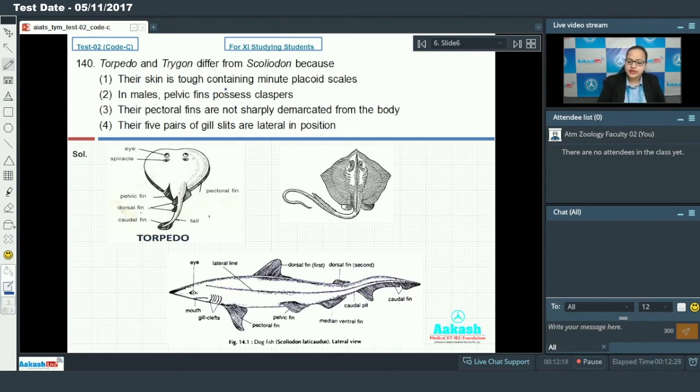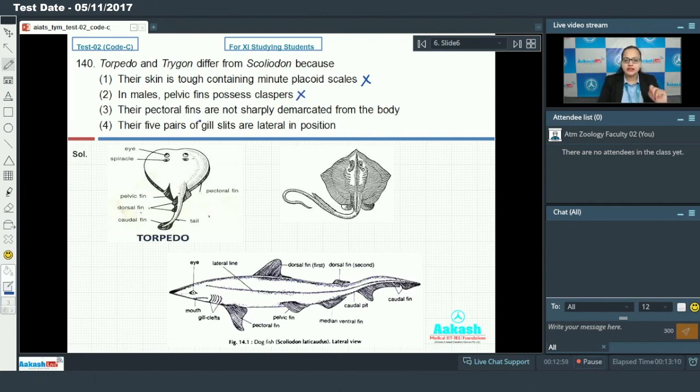Option 1 says their skin is tough, containing minute placoid scales. In all 3 fishes, the body is covered by placoid scales. So this is a point of similarity, indicating a common characteristic between these 3 fishes, not their difference. So this cannot be an answer. Option 2 says in males, pelvic fins possess claspers. Claspers are copulatory organs of cartilaginous fishes. So this is also a common characteristic between these 3 fishes, and this cannot be an answer.